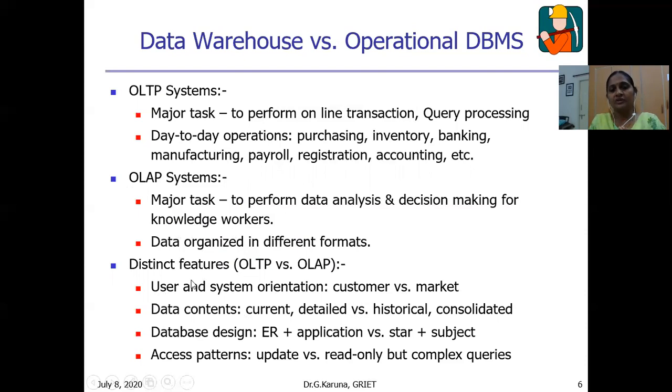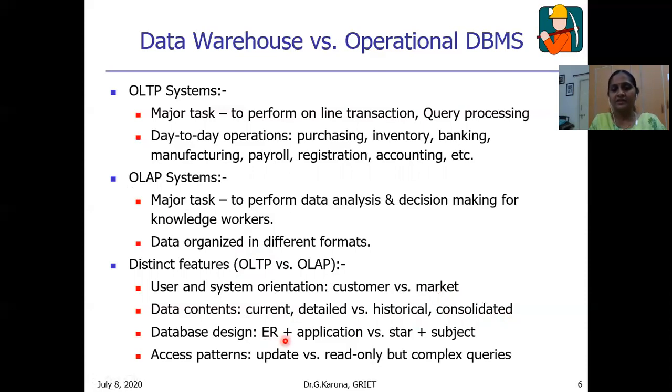Let us see the major differences between the OLTP and the OLAP. In the case of OLTP, the users and system orientation is customer oriented, whereas OLAP is market oriented. And the data contents in OLTP are current and detailed data. So right now, whatever you update will be updated in the OLTP systems. Whereas in OLAP, it is historical, consolidated, summarized data. So the OLAP system has summarized data.